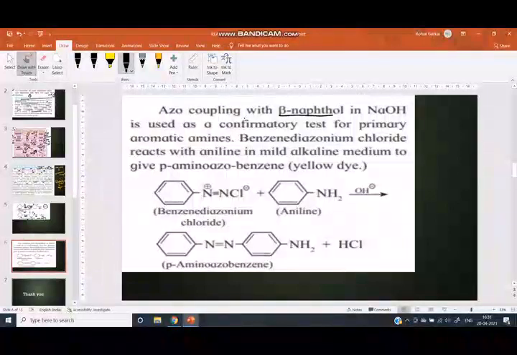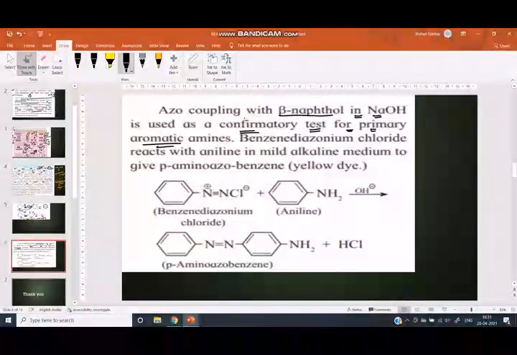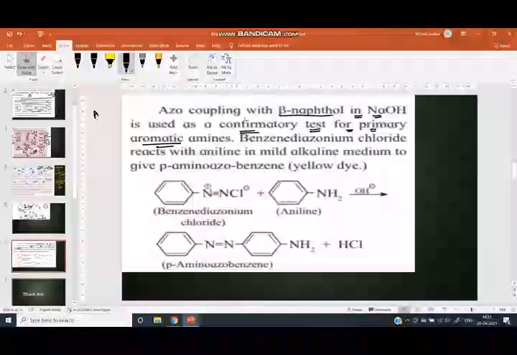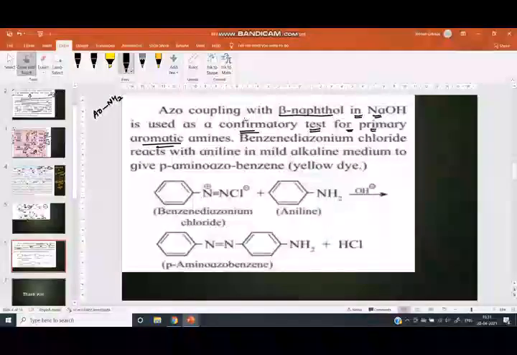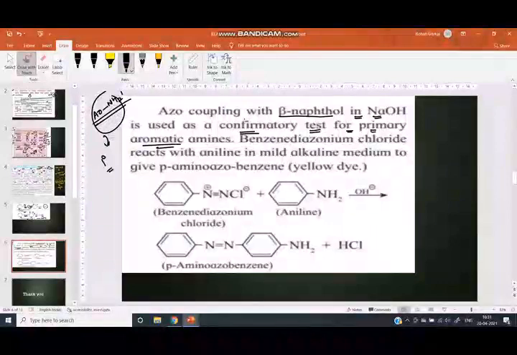Now we can see the next reaction. Azo coupling with beta naphthol in NaOH is used as a confirmatory test for primary amine. The azo-coupling reaction is used for the detection of aromatic amines. Primary aromatic amines means ArNH2. Why is it a primary amine?